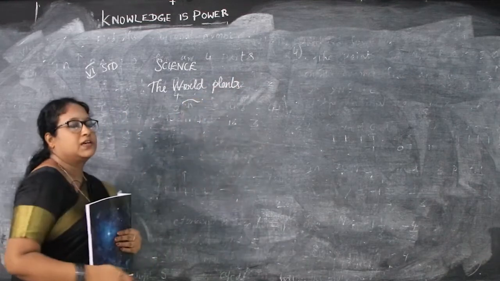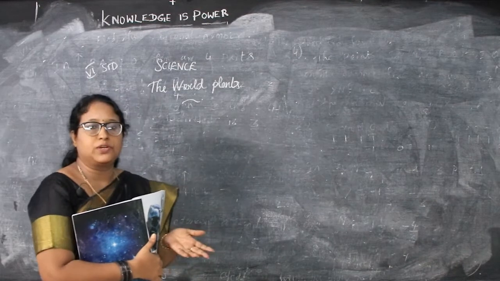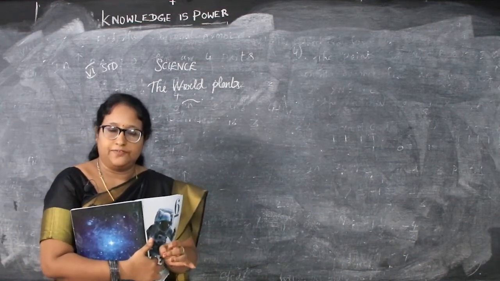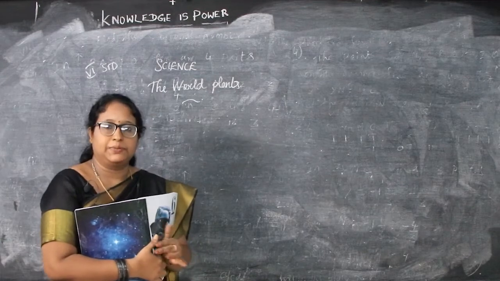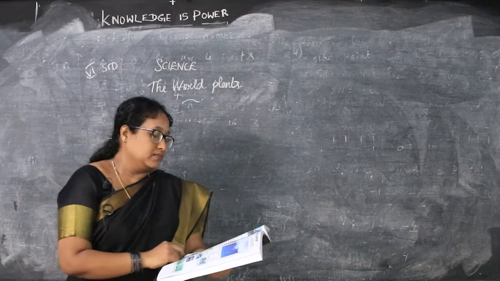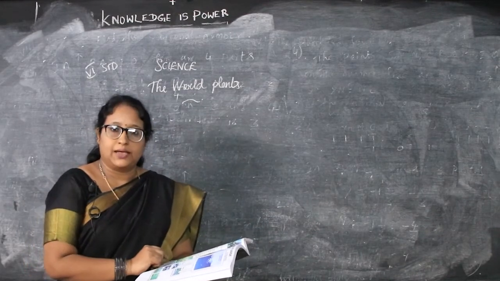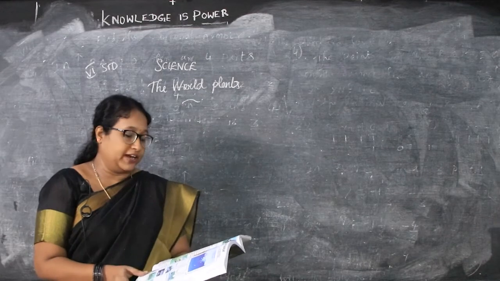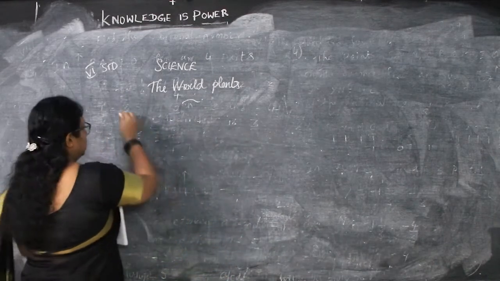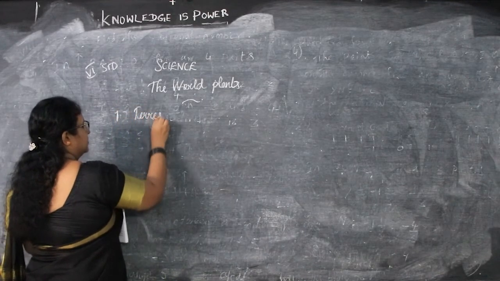So already in previous classes we saw about the root system. In the root system we saw about the taproot and fibrous root. In the shoot system we saw stem, leaf and flower. Next we went to the habitat. In the habitat we saw two types, that is terrestrial and aquatic. First we saw the aquatic habitat, in that freshwater and marine. Next we will go to the terrestrial habitat.